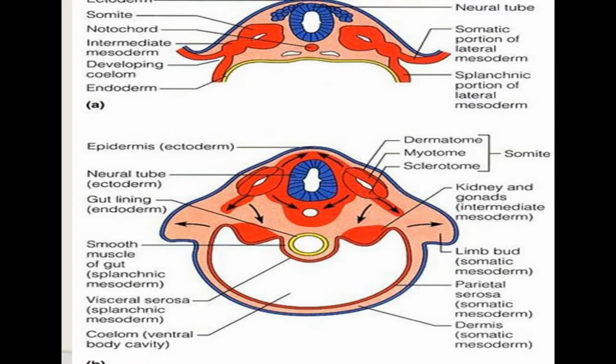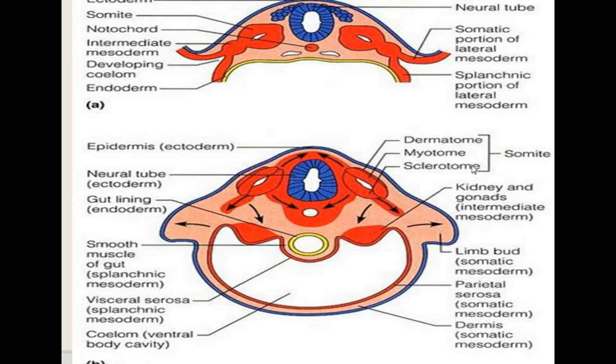So this paraxial mesoderm organizes itself into segments, and they form elevations on the dorsal aspect of the body wall of the embryo, termed a somite. So what are the somites? They are nothing but the segmental arrangement of the paraxial mesoderm, and appear as a ball-like or cuboid-like appearance on the dorsal body wall in the segmental form. That's why they are termed a somite.